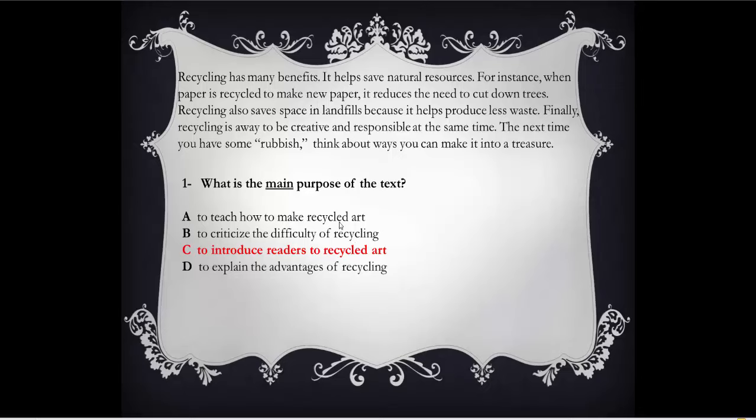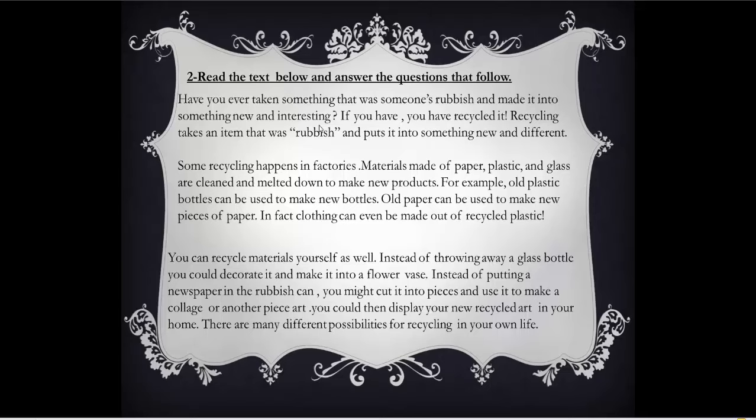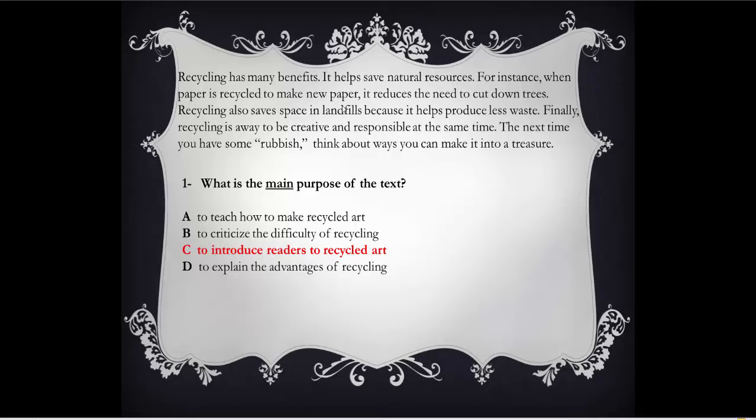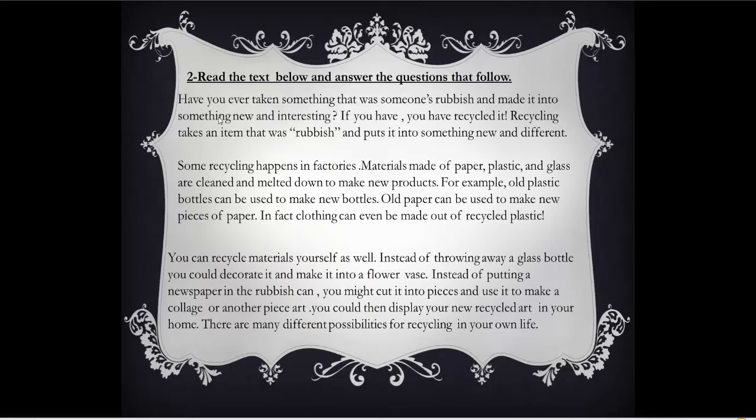Remember that the other 3 options, which are incorrect, might be found in the text. But each one of them might be the idea of a certain paragraph of the 4 paragraphs. As you see, paragraph 1 may have a certain idea. Paragraph 2 may have a certain idea or purpose. Paragraph 3 and paragraph 4. But we are looking for the main purpose of the whole text. Let's go back to the text.